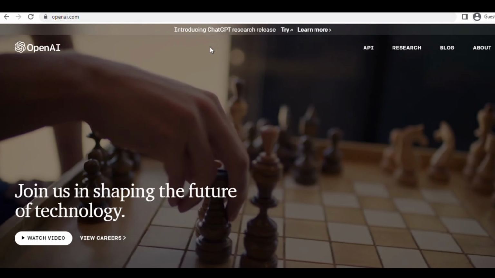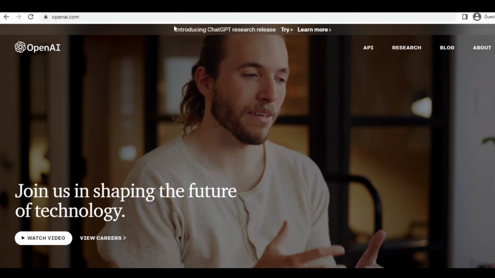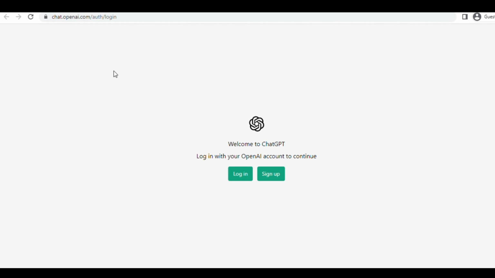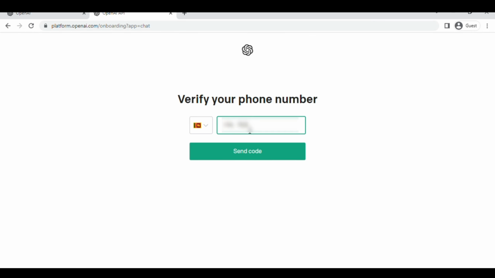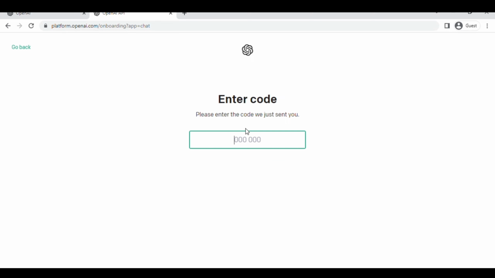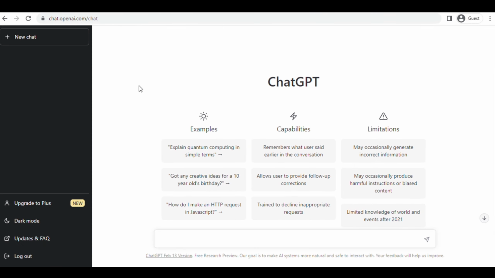So to access this AI, first of all you have to go to chat.openai.com. I have also given this link in my description, if you want, you can use it. And if you are accessing this for the first time, then you have to sign up first. That's easy. You can just directly sign up with your Google account, and once you have signed up, it will ask for a mobile number for verification, and once you are done, you are ready to go.